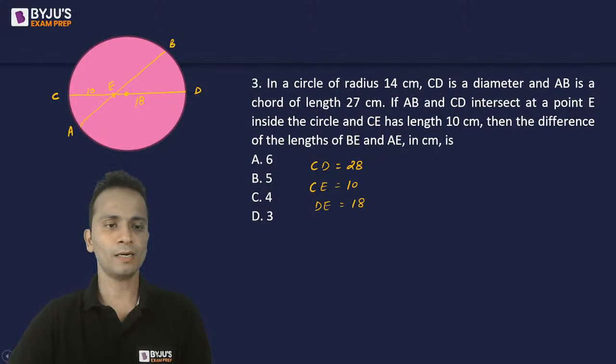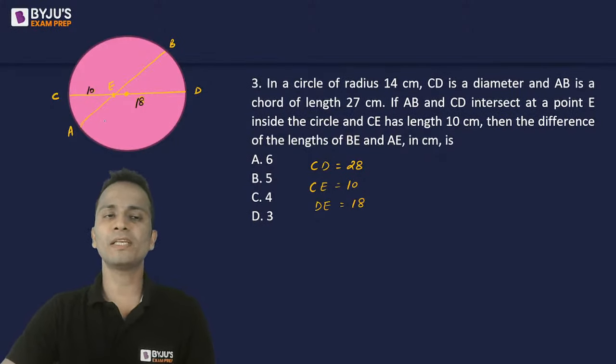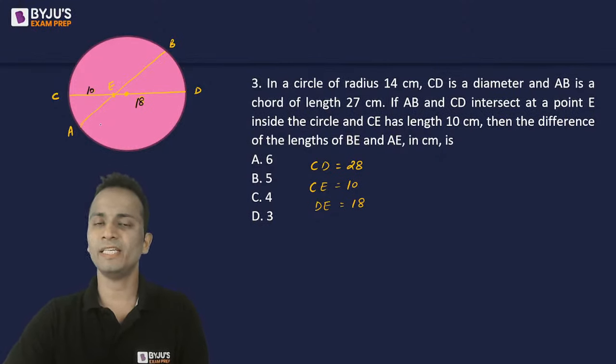I'll write them properly with another color. So, this is 10 and this is 18. Right? Now the entire length of AB is given as 27 centimeters.